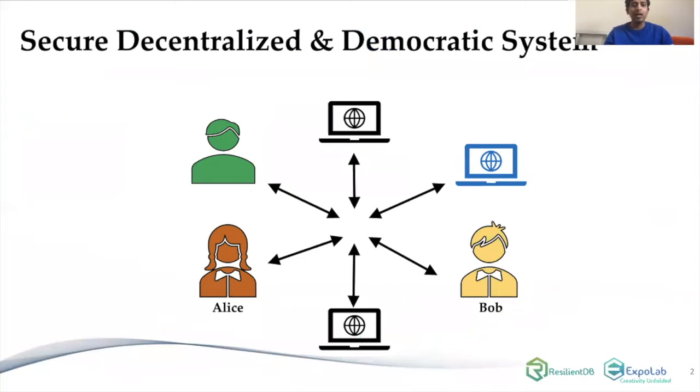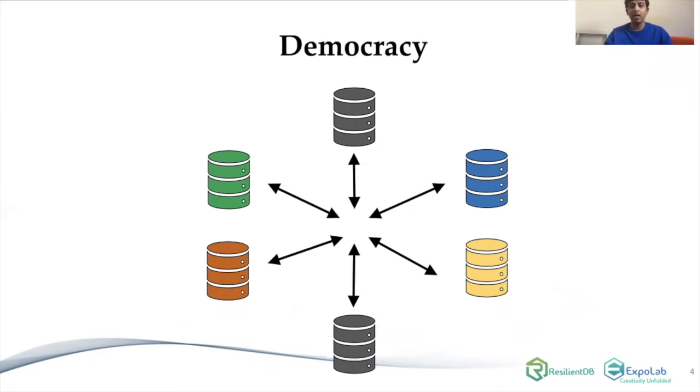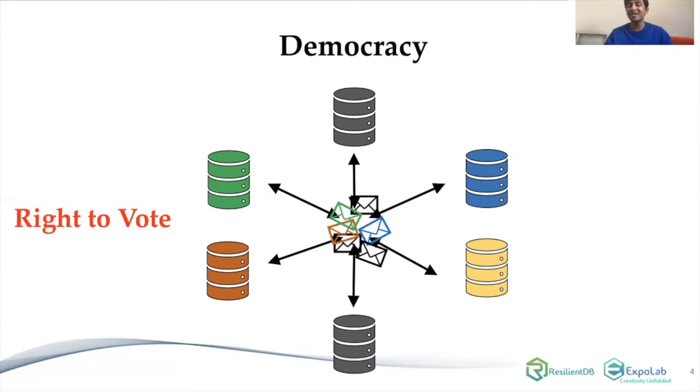So, system designers for long have dreamt about having a secure, decentralized and democratic system where folks like Alice, Bob and you and I can participate and have equal rights. So, how can we have a system decentralized? Well, one way is by giving everyone the same data, that is, making everyone a replica of each other. And how can we have democracy in such a system? By giving everyone a right to vote, that is, allowing everyone to send a message to decide on the fate of every transaction.